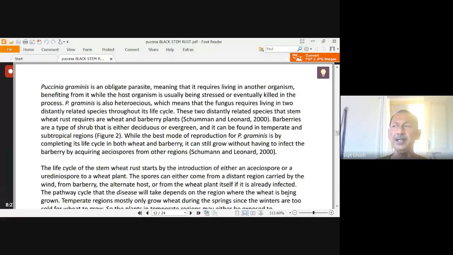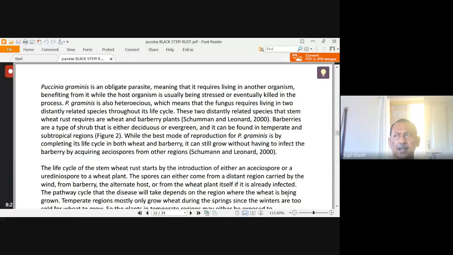Now, Puccinia graminis is an obligate parasite, means without the host it can't live. Another characteristic is that it is heteroecious, means it requires two hosts, two distantly related species, to complete its life cycle. In the case of Puccinia graminis tritici, tritici means stem rust, it is found that wheat and barberry plant are required for the total completion of the life cycle.